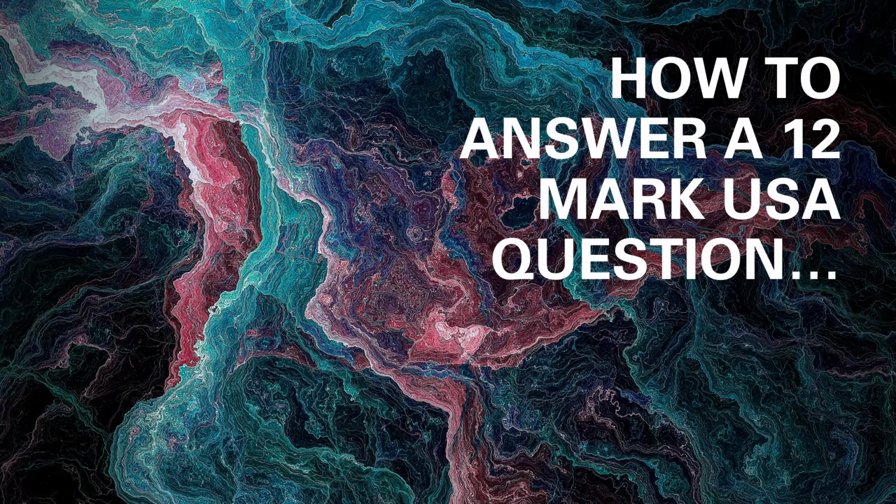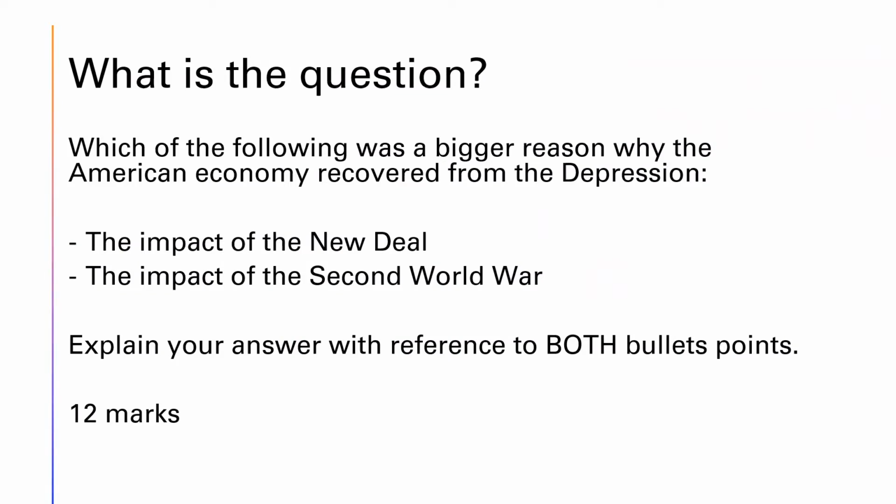In this video, we're going to think about how to answer a 12-mark USA essay style question. So what is this type of question? It's the longest question that you answer on the America paper. It's worth 12 marks. It asks you to think about 2 bullet points and decide which of those is the most important reason for something happening or for the effects of something.